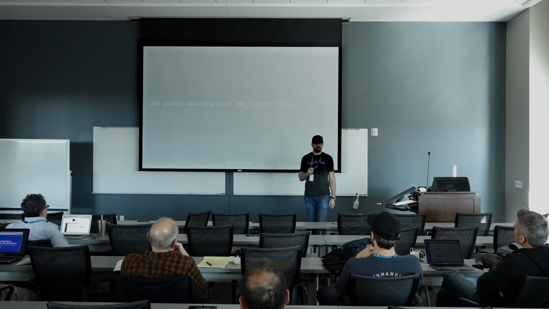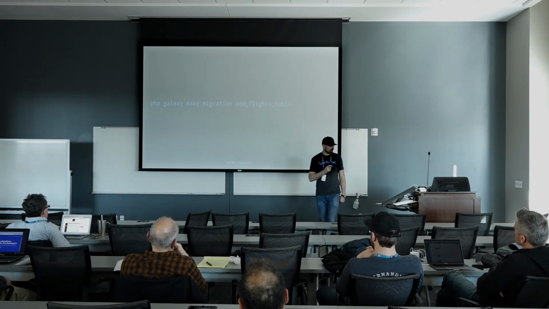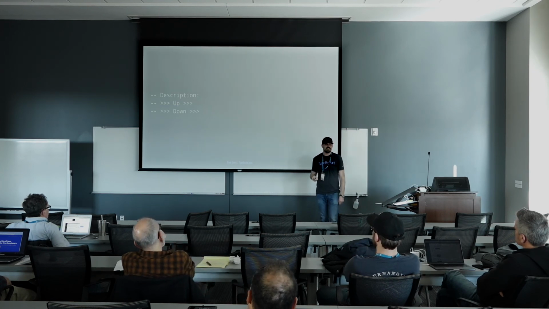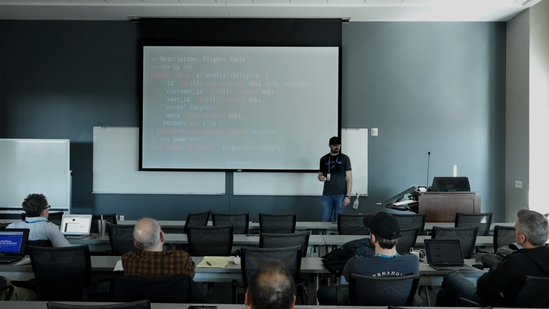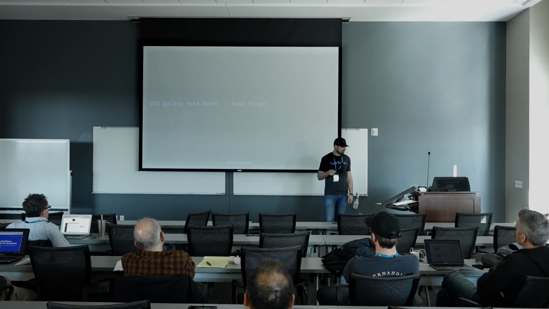So the first part, developer tool, we need some sort of CLI to help us create these migrations so we can update and build our database rather rapidly. So TypeRocket comes with a Galaxy CLI where we can create a migration. That migration dumps out this little bit, and then you fill it up with some SQL, and then from there, that'll create our database and drop it right into the system. Pretty simple.